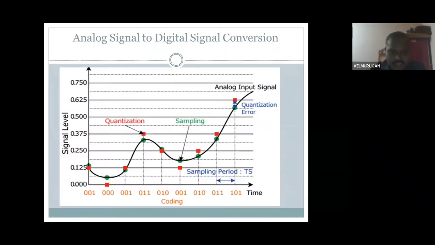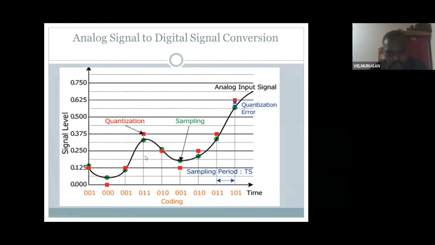Okay. See here, students, that's why I told you there is an analog to digital conversion. See here, signal level: 0, 0.125, 0.25, and so on. See this here for the coding. Okay, see this, it's a sine waveform. The sine waveform is used for the quantization. See these signals: 000, 001, then increasing 010. So 001 comes, it's a sampling. See, it's a sampling point.